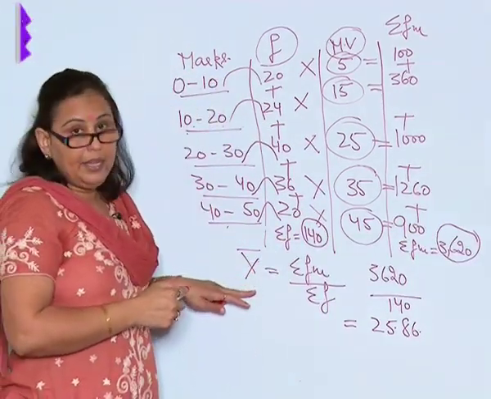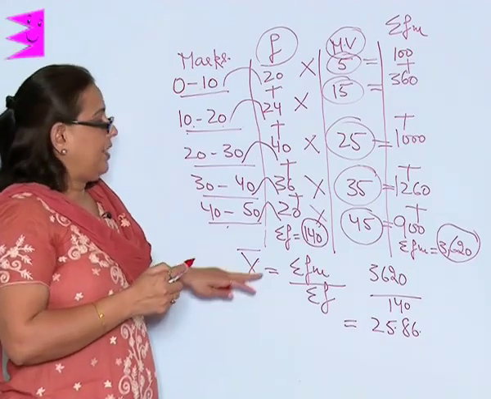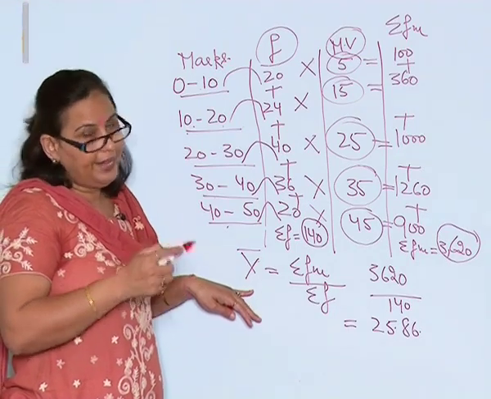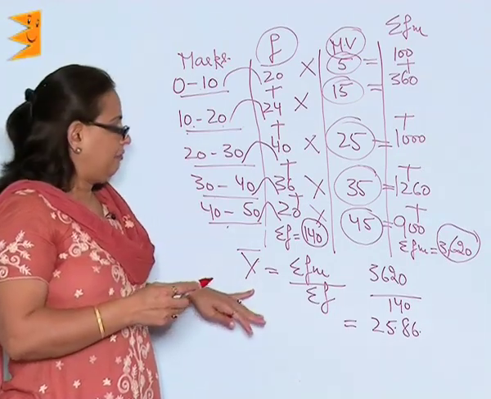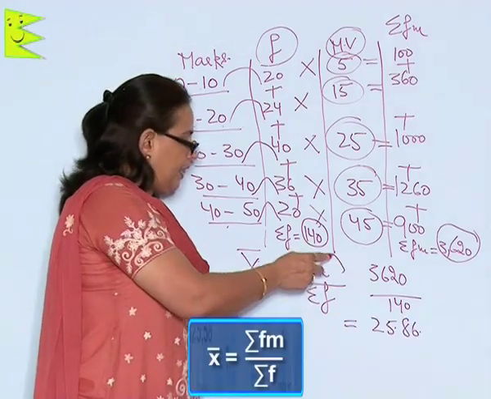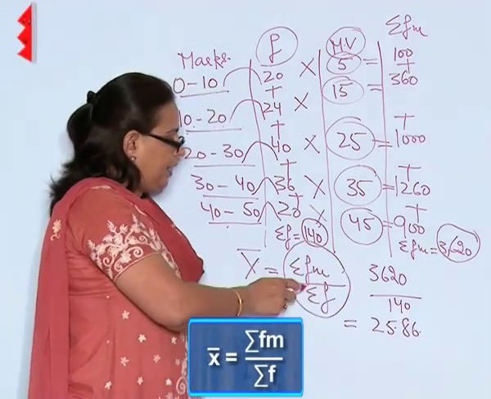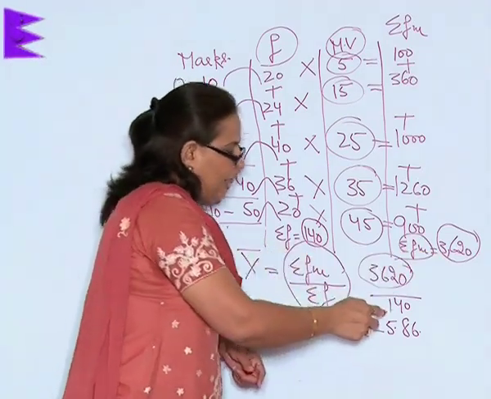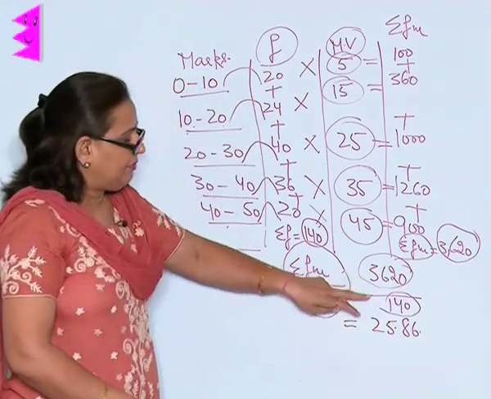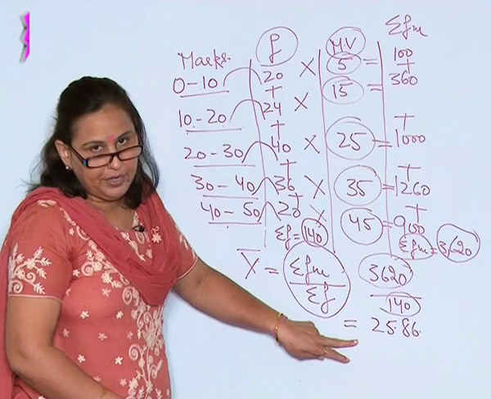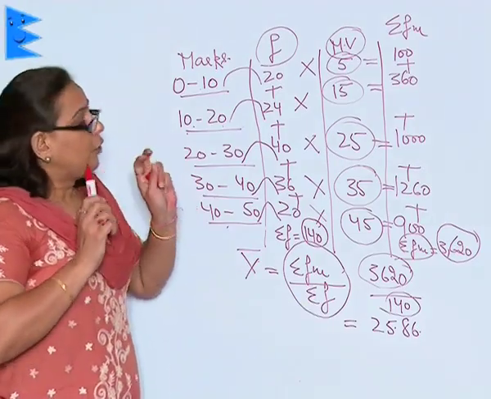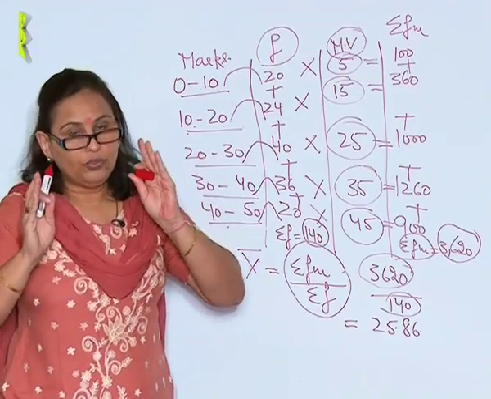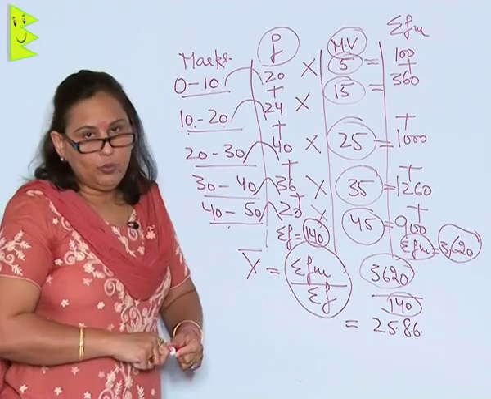And thus we have the sigma f and the sigma fm, and for this we need to find out the x bar. To find out the x bar, the formula that we shall apply is sigma fm upon sigma f. Sigma fm that I have is 3620 and sigma f is 140, which means when I divide this it will give me 25.86.